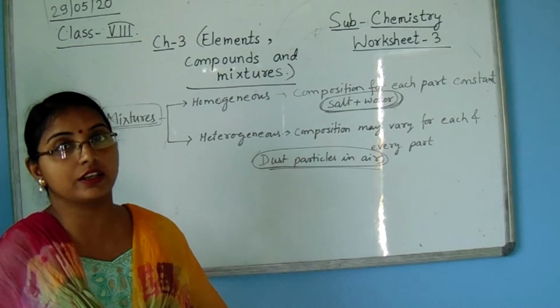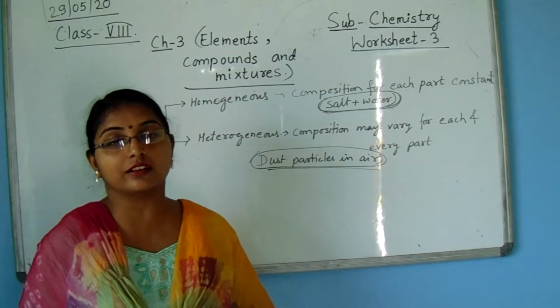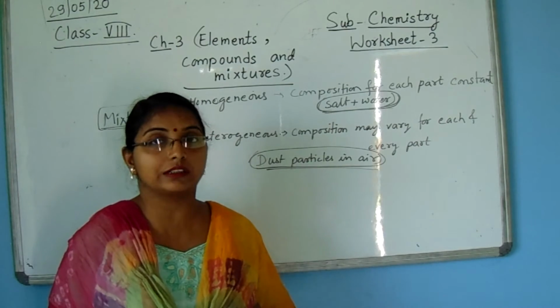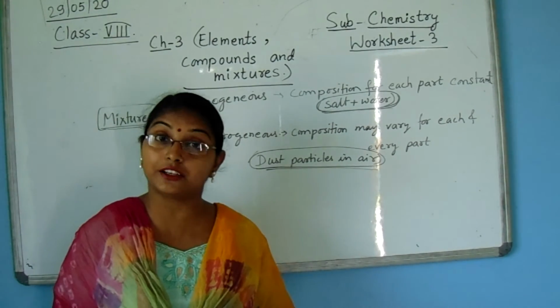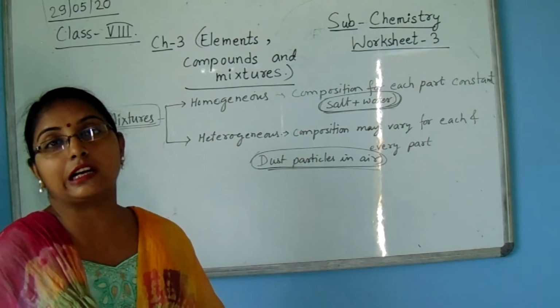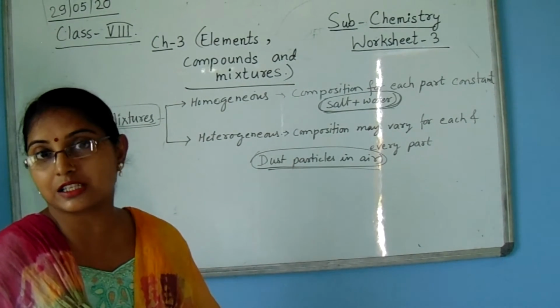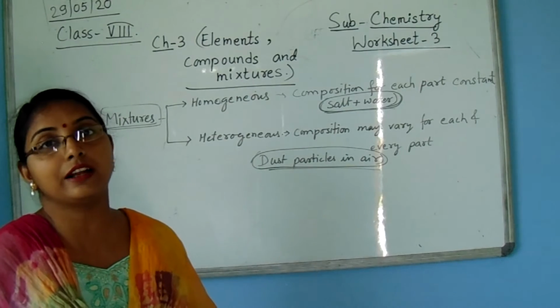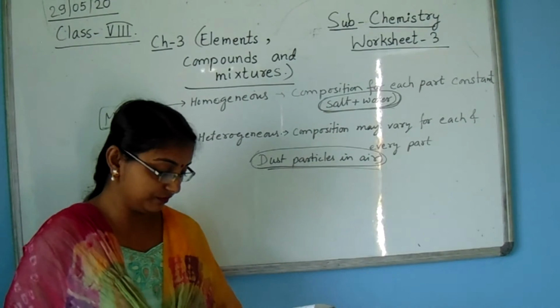Yes, by churning with a rope or a stick, we can separate butter from milk, and it is a heterogeneous mixture because there are different types of colloids, milk suspensions, and water and milk molecules also.